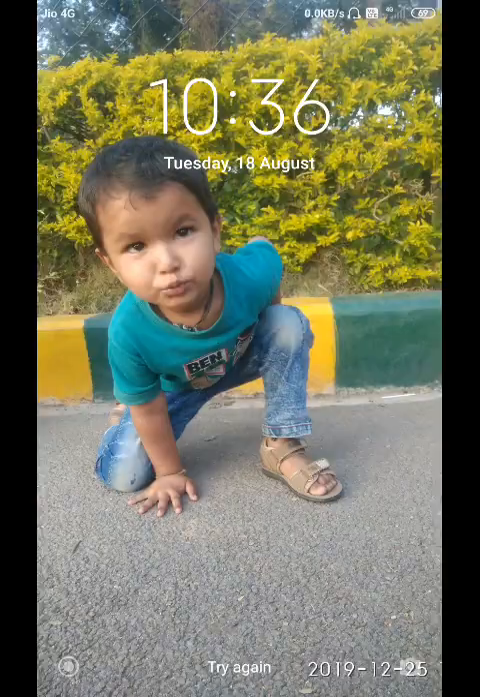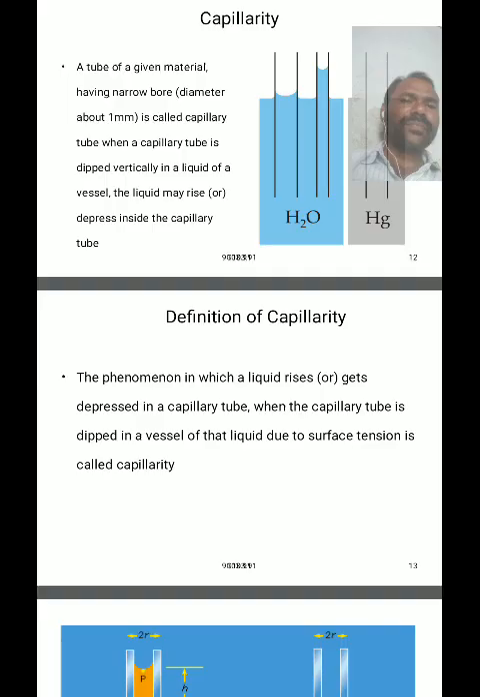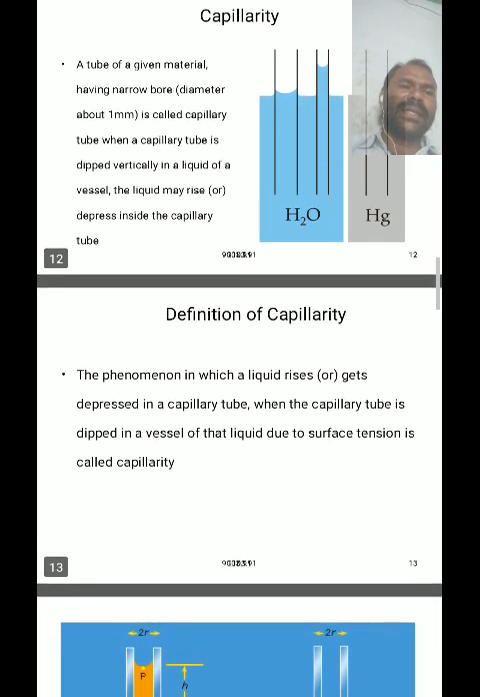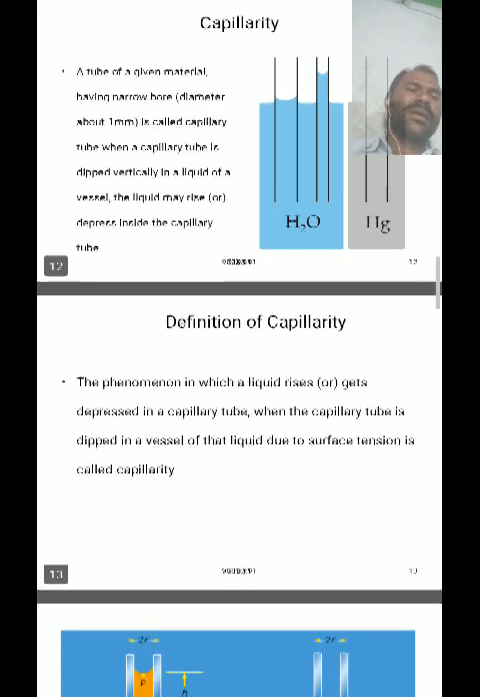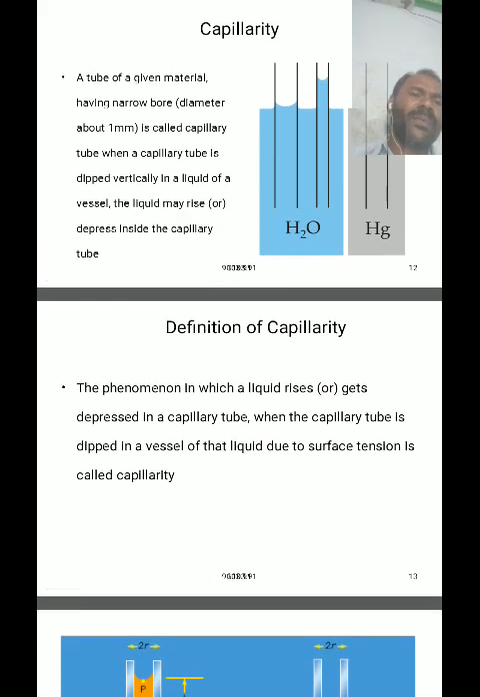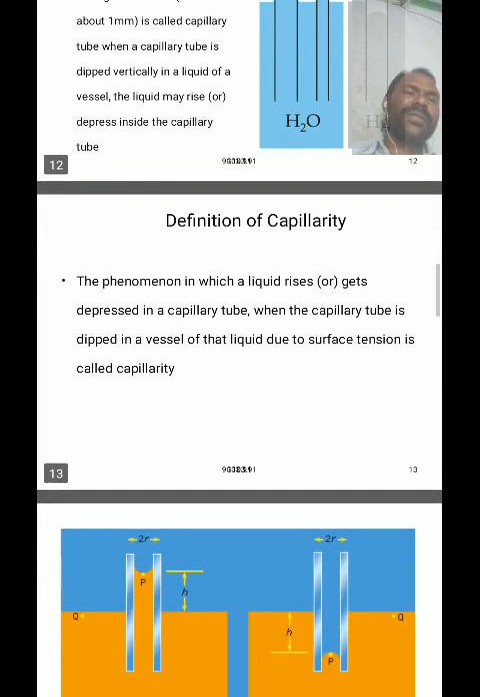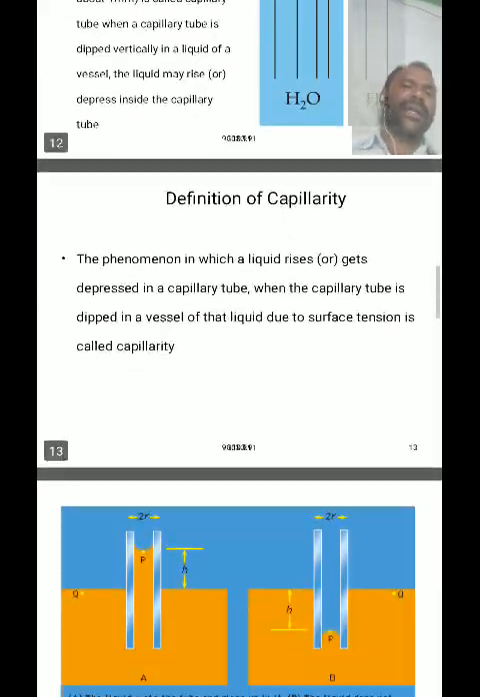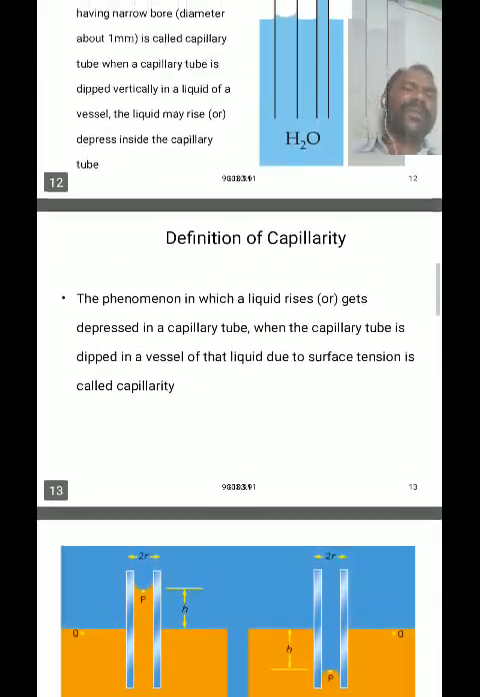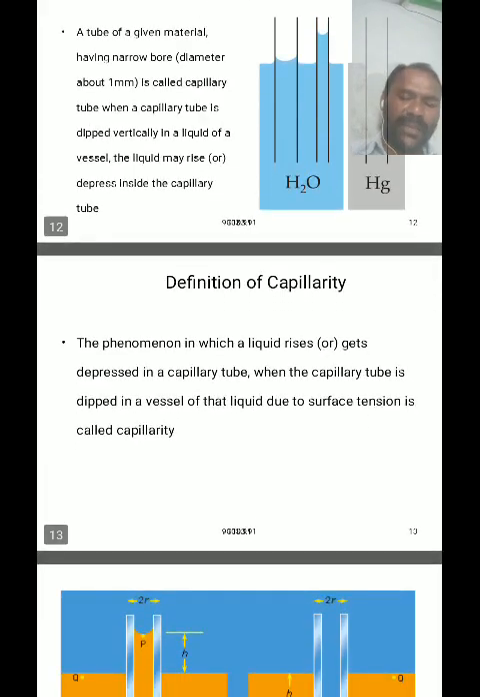That capillary tube is dipped vertically in a liquid. Then the liquid immediately rises into the capillary tube. The same is the case with all other liquids whose angle of contact is less than 90 degrees. However, in the case of mercury, whose angle of contact is greater than 90 degrees, the liquid is depressed below. This phenomenon is called capillarity.